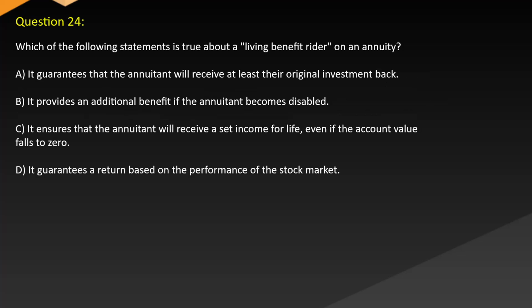Question 24. Which of the following statements is true about a living benefit rider on an annuity? A. It guarantees that the annuitant will receive at least their original investment back. B. It provides an additional benefit if the annuitant becomes disabled. C. It ensures that the annuitant will receive a set income for life even if the account value falls to zero. D. It guarantees a return based on the performance of the stock market.